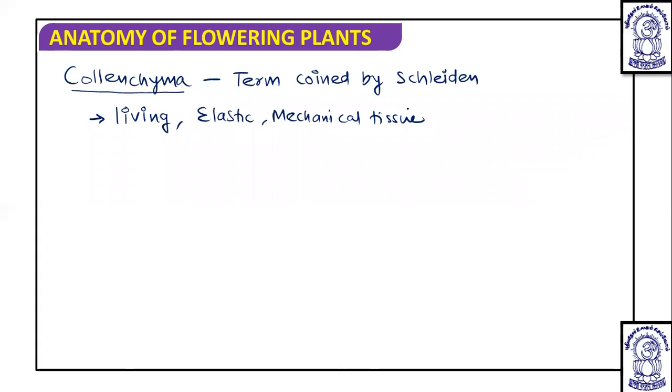As we have discussed, they are made up of more or less elongated cells. In a transverse section, they can appear oval, spherical, or polygonal in shape. They have angular deposition of pectin, cellulose, and hemicellulose, mainly pectin. The intercellular spaces are absent, and they contain chloroplasts and assimilate food as well. After discussing these points, we conclude they are a living, elastic, mechanical tissue.